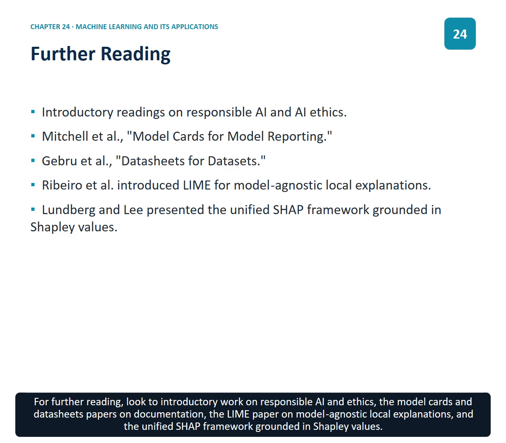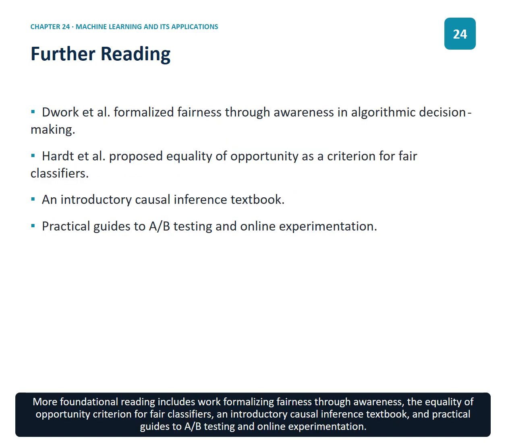For further reading, look to introductory work on responsible AI and ethics, the model cards and datasheets papers on documentation, the LIME paper on model-agnostic local explanations, and the unified SHAP framework grounded in Shapley values. More foundational reading includes work formalizing fairness through awareness, the equality of opportunity criterion for fair classifiers, an introductory causal inference textbook, and practical guides to A/B testing and online experimentation.